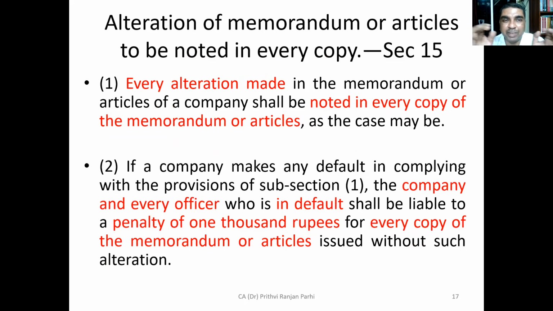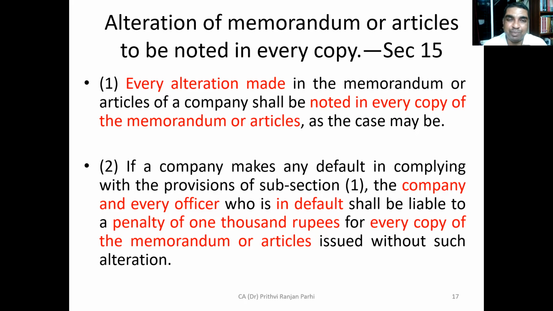Now, section 15 says every alteration made in the memorandum or the articles shall be noted in every copy of the memorandum and articles. So all altered provisions should be corrected in the memorandum and articles. If the company doesn't do so, for example after the memorandum is altered, you ask for a memorandum and are given an old one, then the copies are not correct.